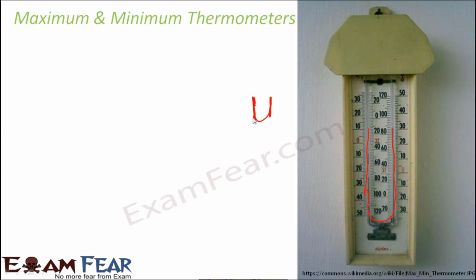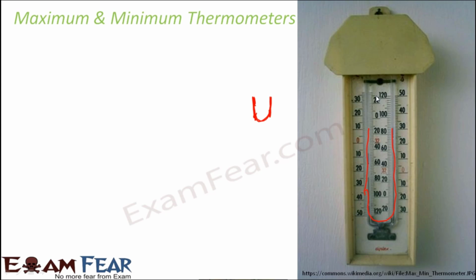One of these will measure the maximum temperature, the other one will measure the minimum temperature. And both these arms, so this is one arm, this is another arm, they terminate in a sealed glass tube.